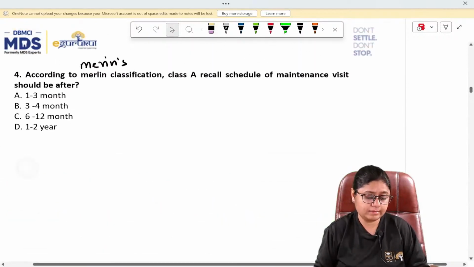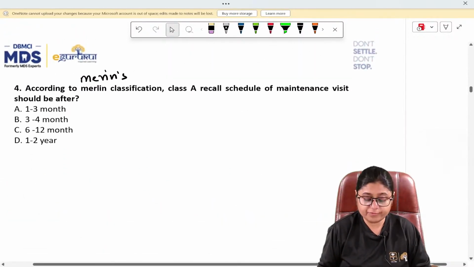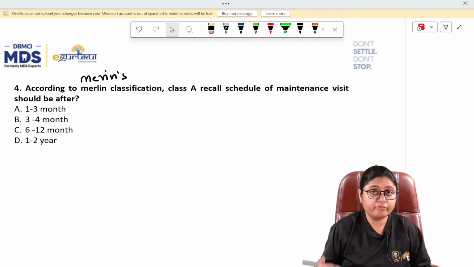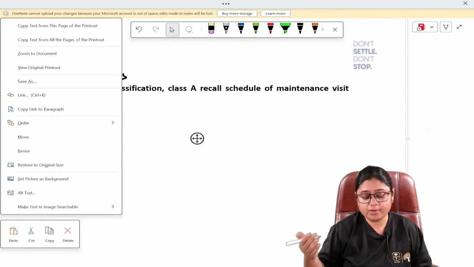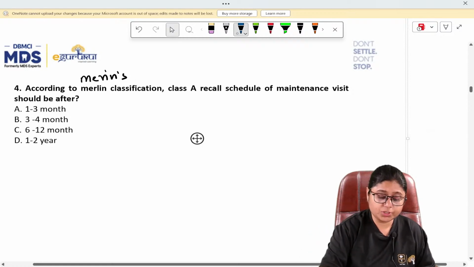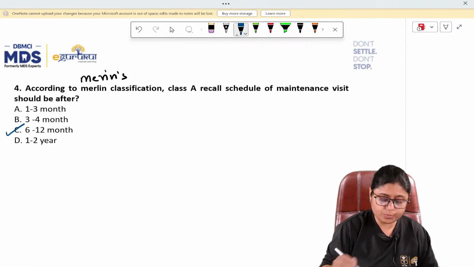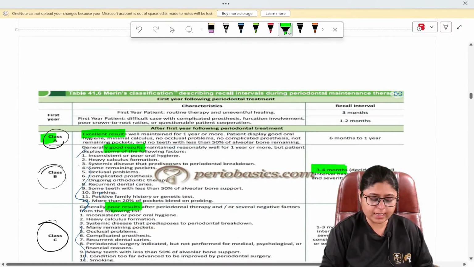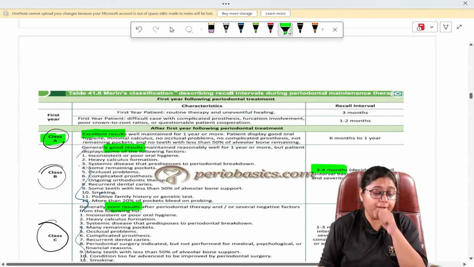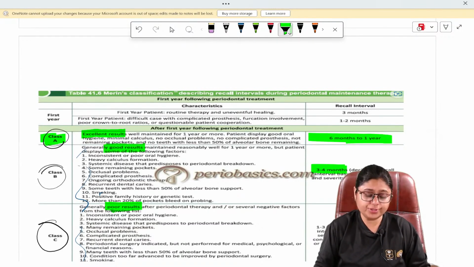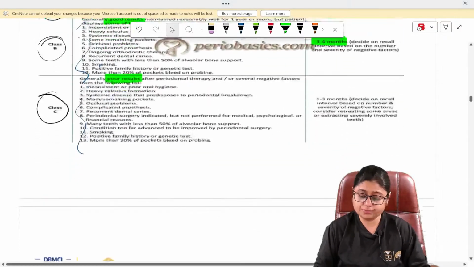Now tell me the answer. According to Merin's classification, class A recall schedule of maintenance visit, after 1 year, when the patient is being recalled, what should be the answer? The answer to this question is option C, which is 6 to 12 months, right? They have directly asked the question about class A. Class A means 6 months to 1 year. Understood? Now the next question.